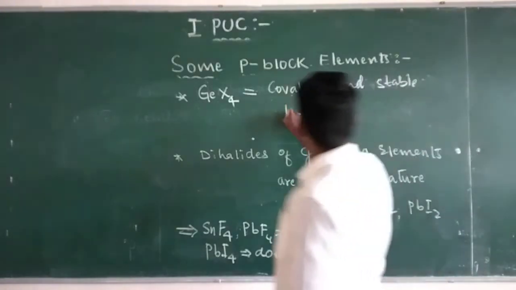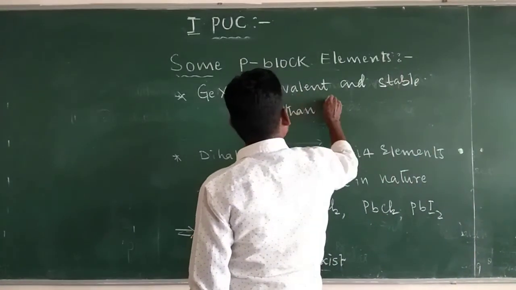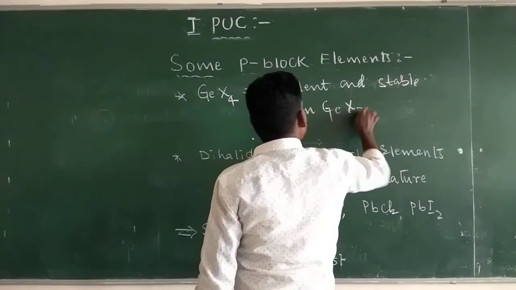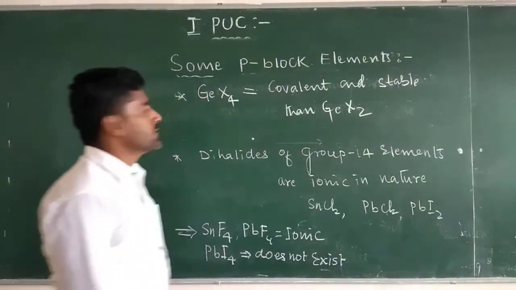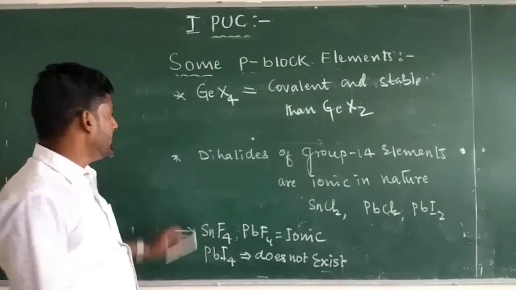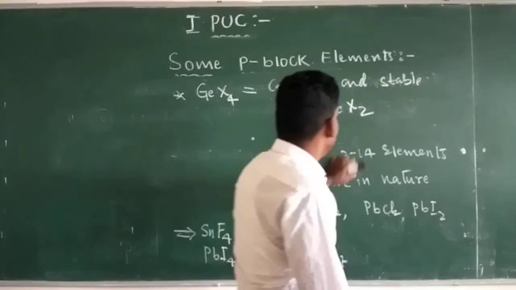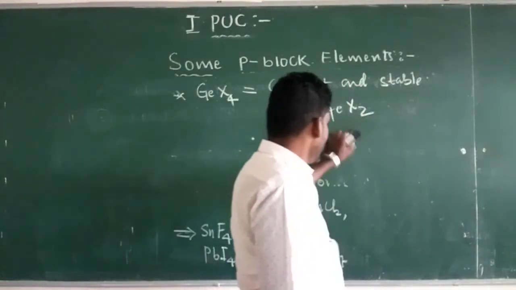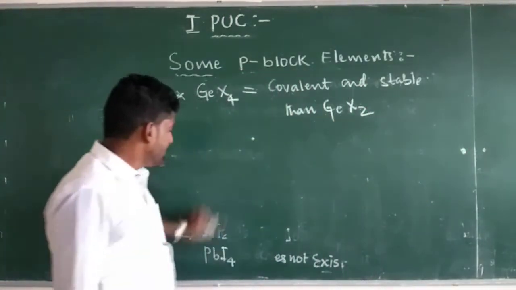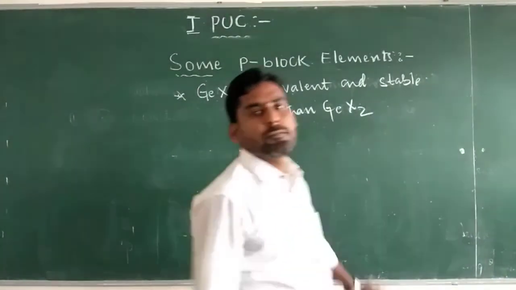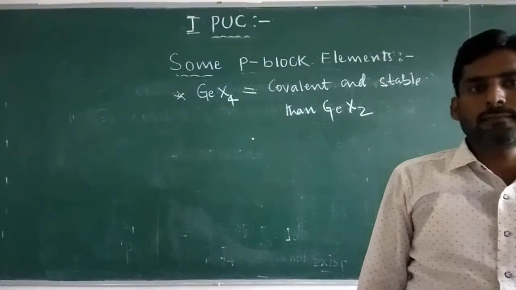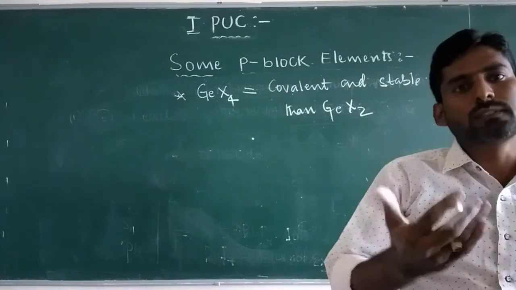Germanium tetrahalide is more stable than germanium dihalide. Generally the stability of the +2 oxidation state increases down the group.